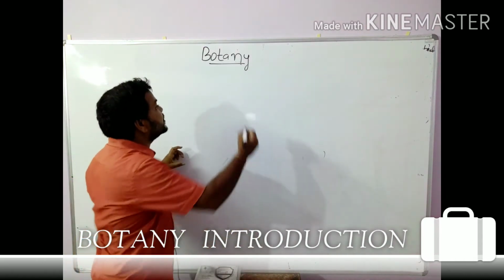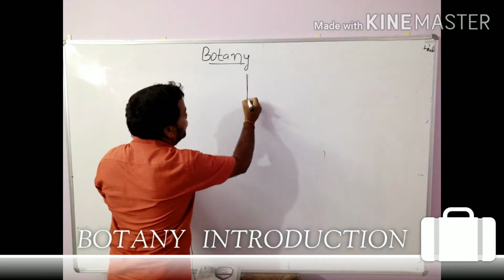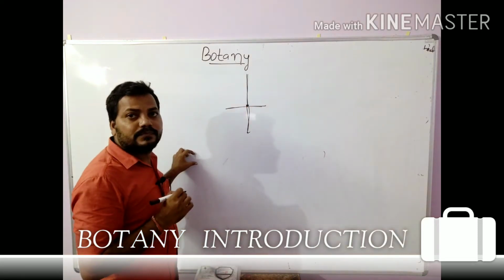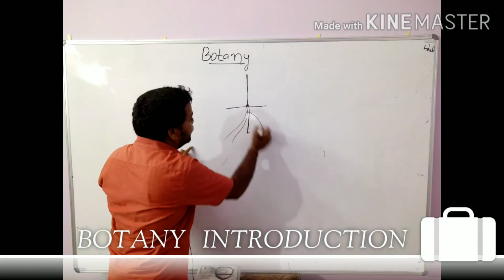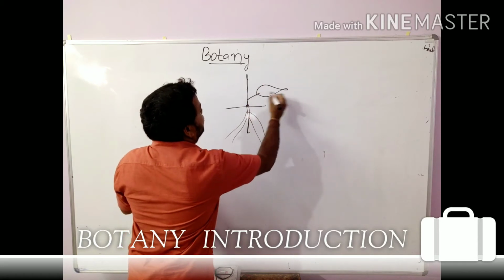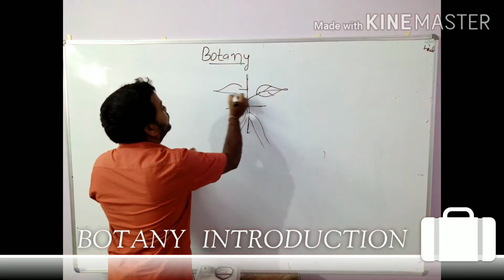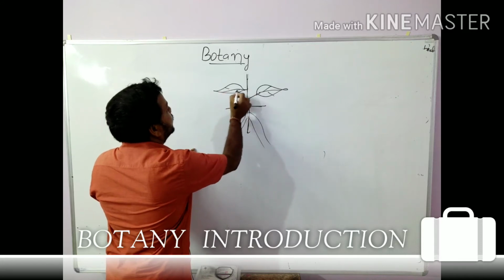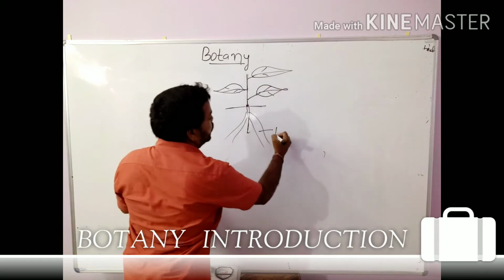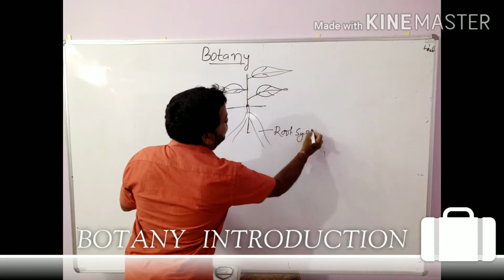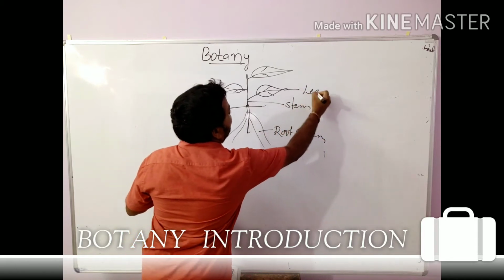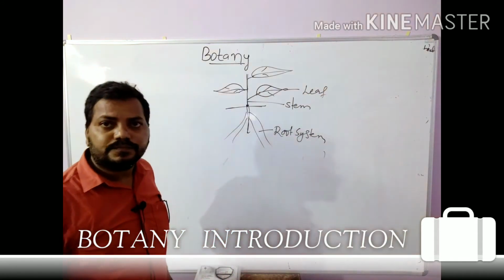If you take a plant, the plant consists of a root system, here it is a stem, and this is a leaf. This is a plant body.